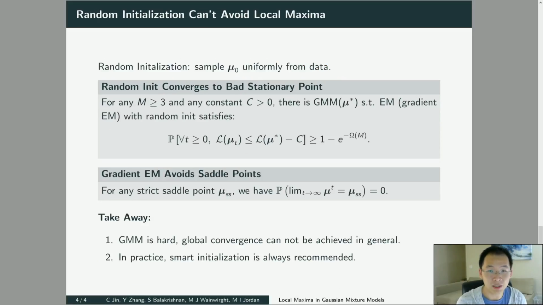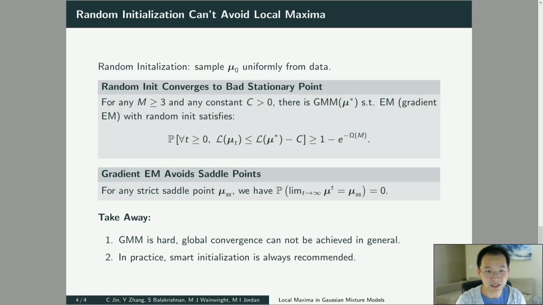So now we know the Gaussian mixture model indeed has some local maxima, but people may still wonder, if we run EM or gradient descent, will we most likely converge to the global maximum? Maybe there is only a small region from which you will converge to those bad local maxima. Our second result also negates that possibility, and we study a commonly used random initialization scheme, which samples all the initial means uniformly from all the data points.